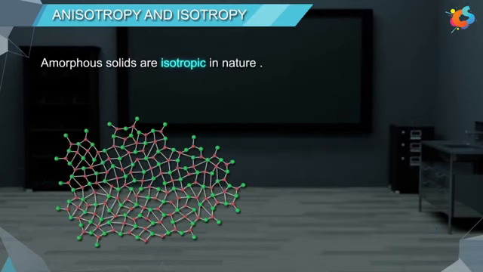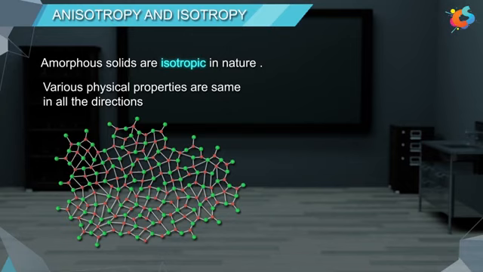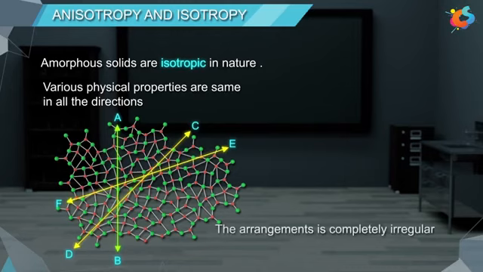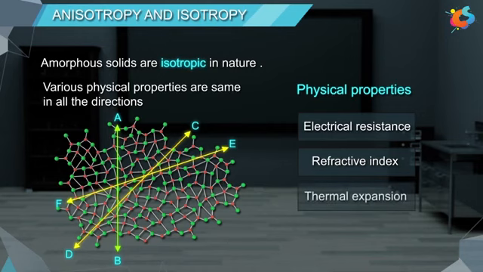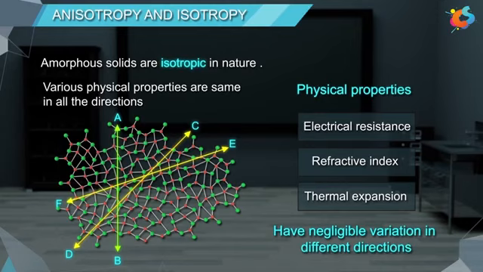Whereas amorphous solids are isotropic in nature. It means that various physical properties are the same in all directions. If we consider any direction, the arrangement is completely irregular. Due to this, physical properties like electrical resistance, refractive index, and thermal expansion have negligible variation in different directions.